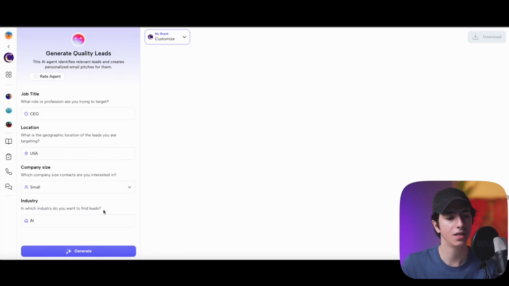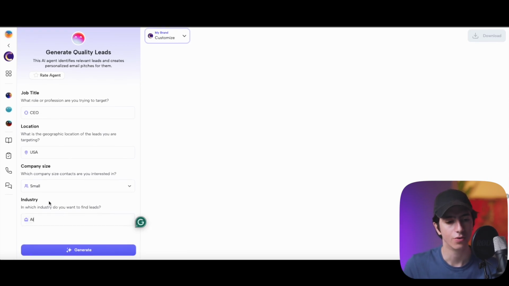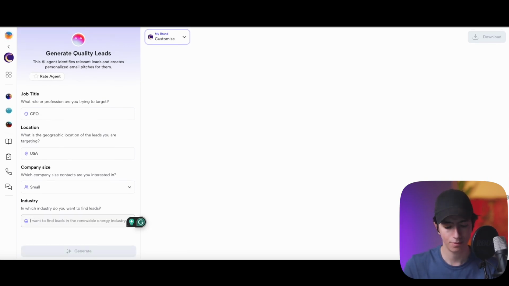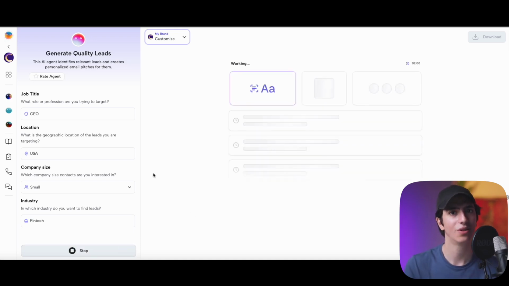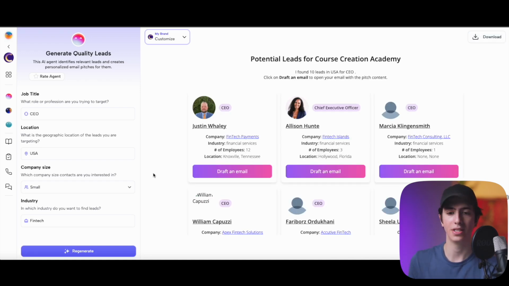And finally, industry: in which industry do you want to find leads? AI, for example, but we can also type, let's say, fintech. Generate, and just like that, we give a second to our AI agent and wait for quality leads to be generated.